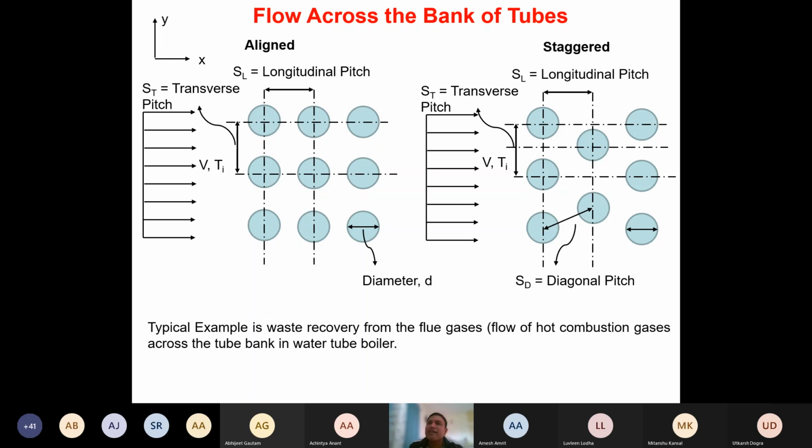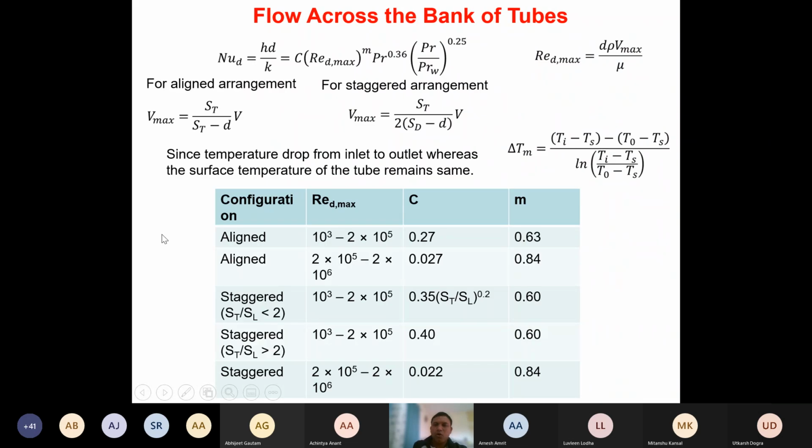the gases coming out from the power plants. Okay, so hot gases coming from the power plant pass through these tubes. Okay, and the cold air is blown across these tubes in order to cool the hot gases coming out. Okay, so you can see that the temperature of this cold fluid will increase or decrease depending on whether you are looking at the cooling or heating in this arrangement. Okay, all right.